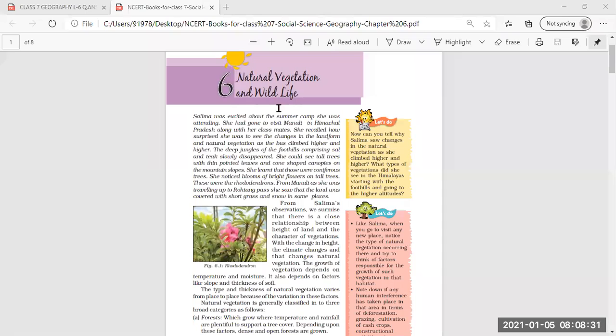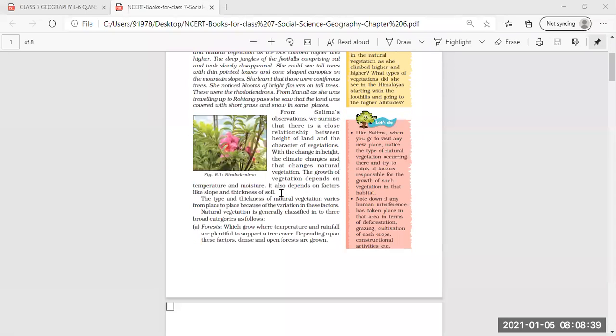So, all this, and plus what type of wildlife is present in that particular area, we have all understood in this lesson.